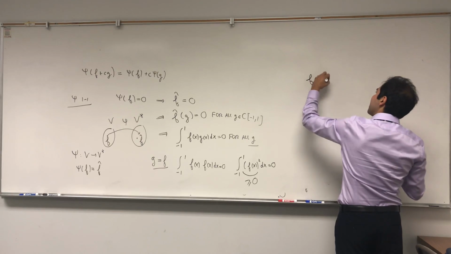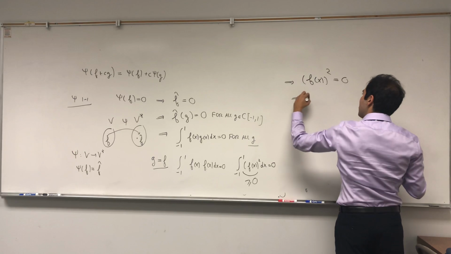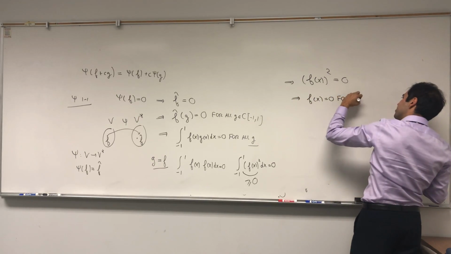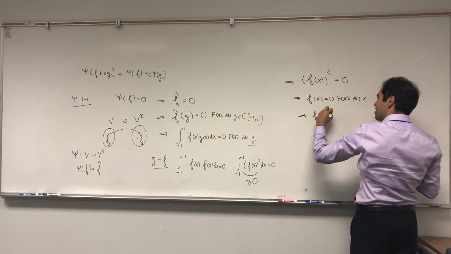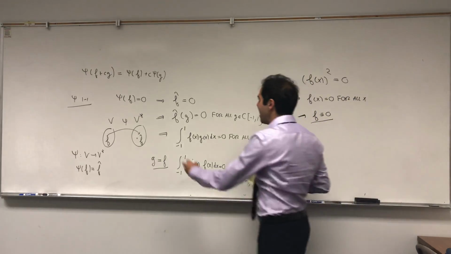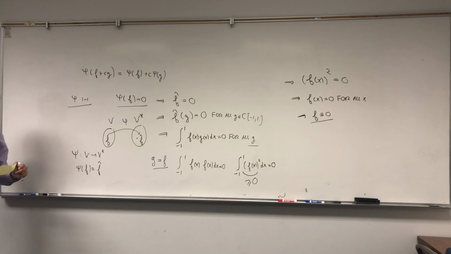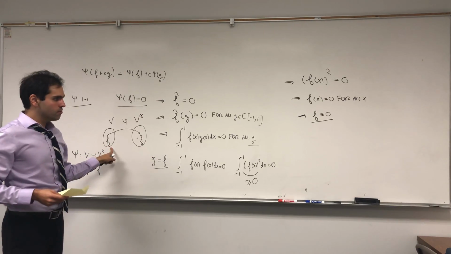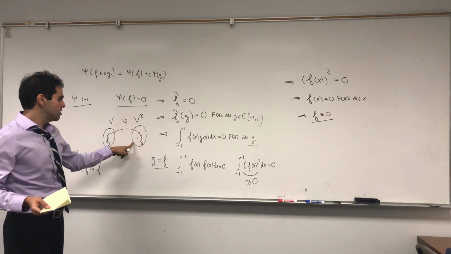So what we get is that f of x squared equals 0. So f of x equals 0 for all x. Again, continuous, so really for all x. And this just means that f is the 0 function. And that's exactly what we wanted to show. We assume psi of f equals 0, and we show that f is the 0 function. In particular, this is an injection. So this is a 1-to-1 map from V to V star.